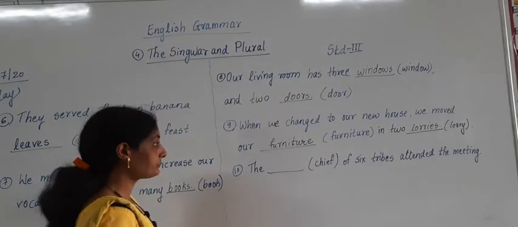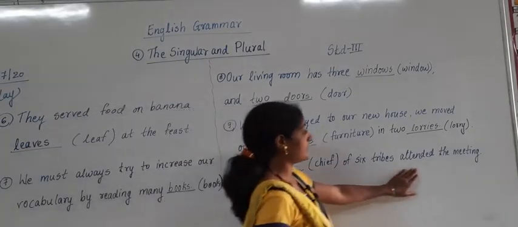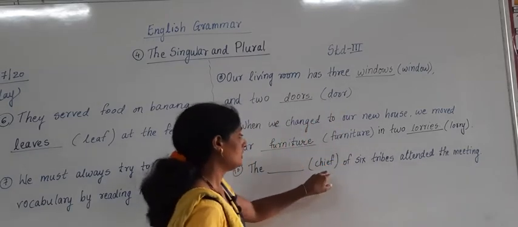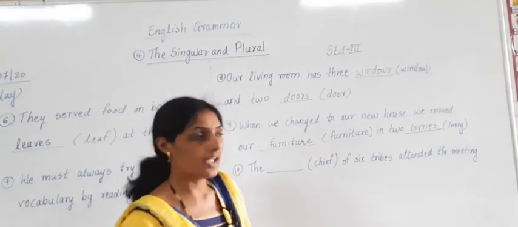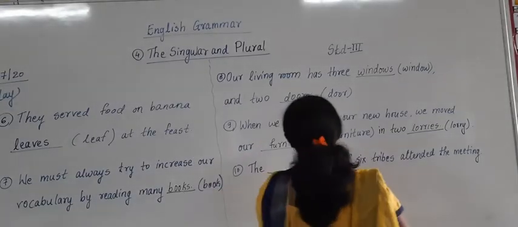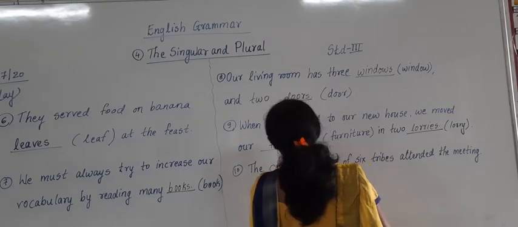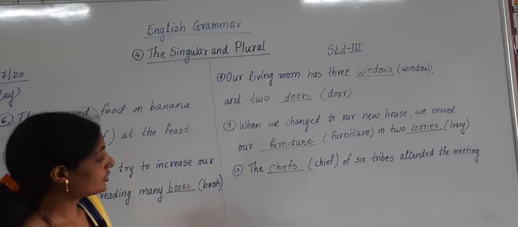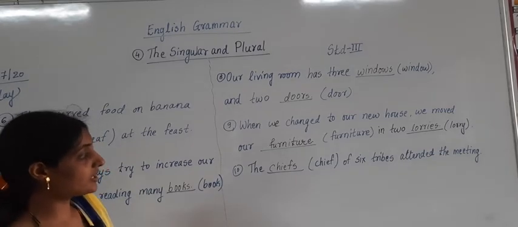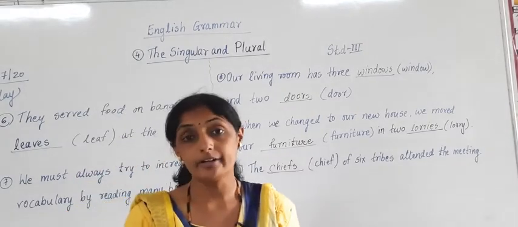Got it? In the last sentence, the dash of 6 tribes attended the meeting. What is this? Chief. So chiefs, what will be answer? The chiefs of 6 tribes attended the meeting. In this way we have completed 10 sentences.